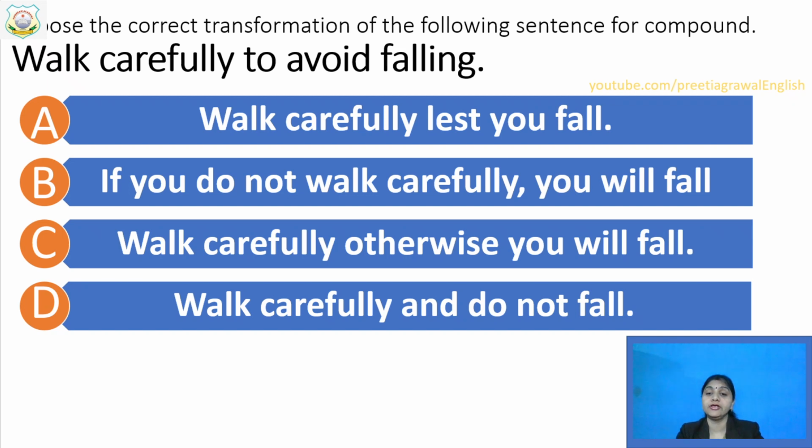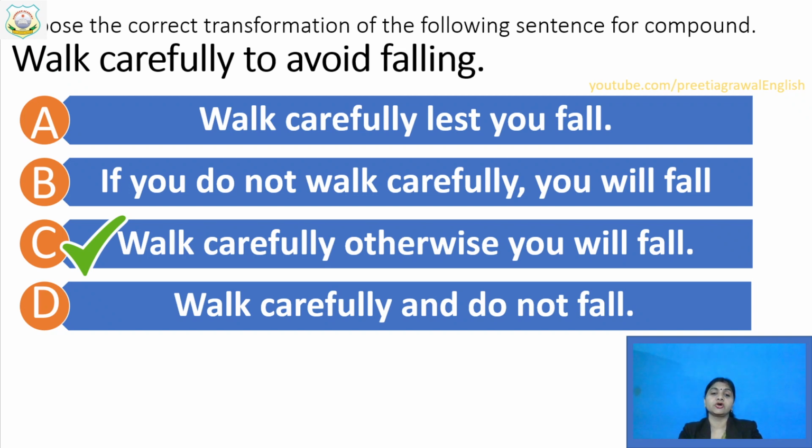Again, I am telling you, don't only choose the correct coordinators or the correct conjunction, but see the meaning also. Meaning should also not be changed. See the correct answer. C1. Walk carefully, otherwise you will fall. Otherwise is your conjunction which we use in compound sentences, which I have shown you in that list of coordinators. And is also there, but and is also your coordinators. And is also a conjunction which we use in compound sentences.